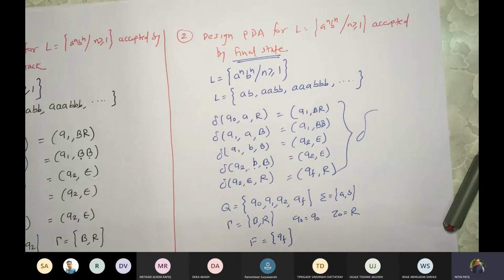Okay. See this. So this first is accepted by empty stack. Fine. And the second would be with final state. See, the same, I forwarded it. Try to understand them. So we'll work with another problem after that.